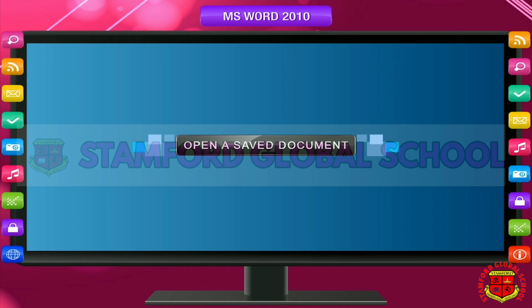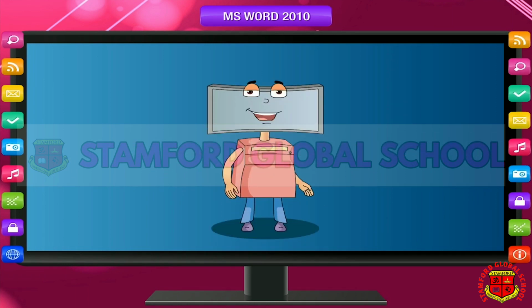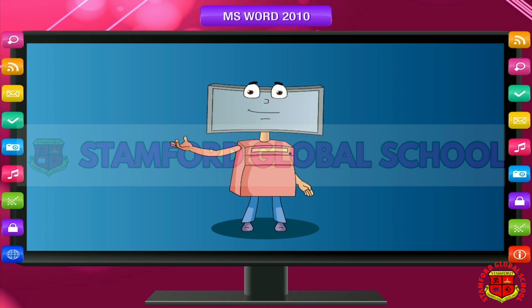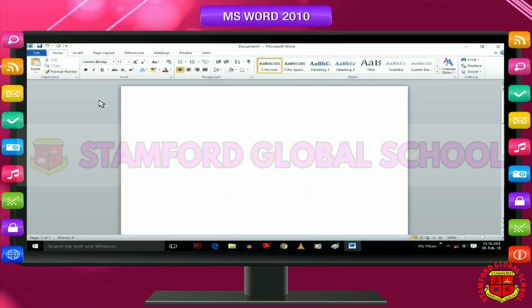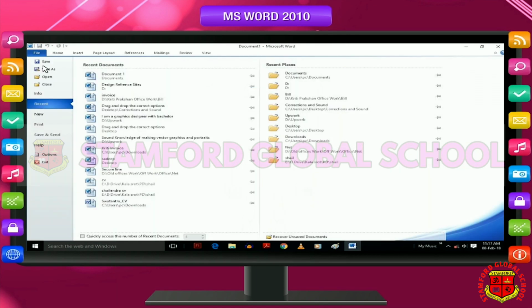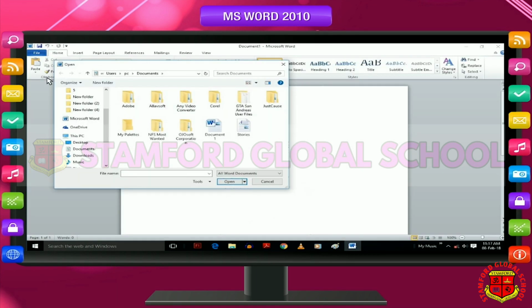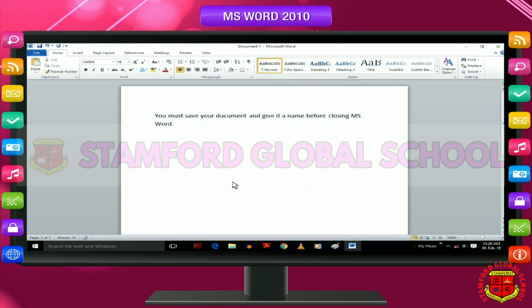Open a saved document. You can open any saved document to view it or make corrections into it. You may like to print any document to produce a hard copy. The steps to open a document are given below. Click the File tab and then click Open, or press Ctrl+O. The Open dialog box will appear. Select your document by clicking on its name and click on Open button or double-click on document name.